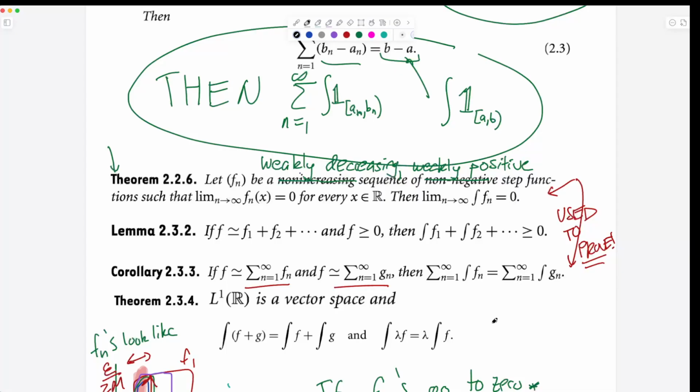So you can watch it. The proofs are pretty technical. You could also read them from the textbook. And really, we've done all the hard ideas. So doing theorem 2.2.6 like we did today, and the no free lunch theorem, those were the real ideas. This is some sort of technical bookkeeping to turn what we had into these things, and it's not so complicated. And then we'll be able to start playing with this L1 space when we get back from the break.